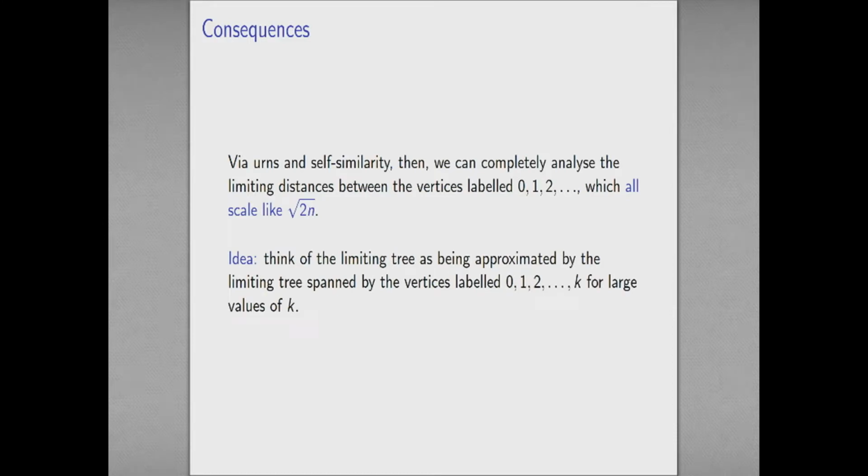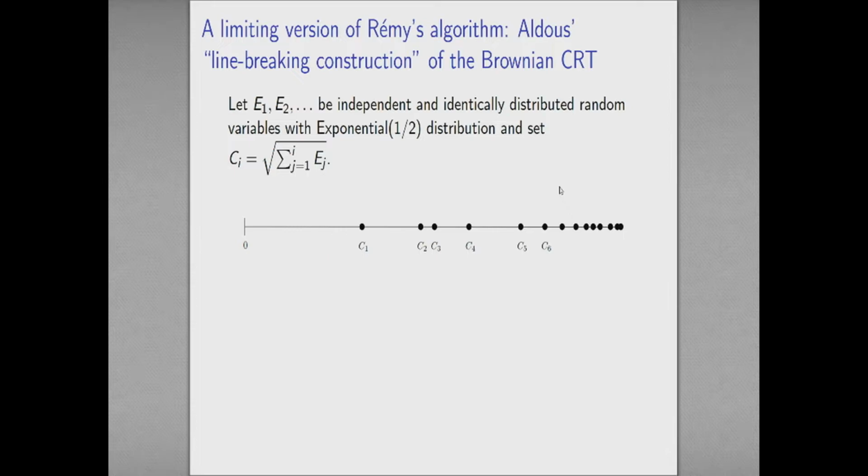So, what's the limiting version of this process? This is Aldous' so-called line-breaking construction of the Brownian continuum random tree. There's a first paragraph here, which if you don't know what an exponential random variable is won't make much sense to you, but don't worry. I just want to say that there is something explicit here that I can write down, and these are things that we can deal with very easily. But if it doesn't mean anything to you, don't worry. The picture is the important thing here.